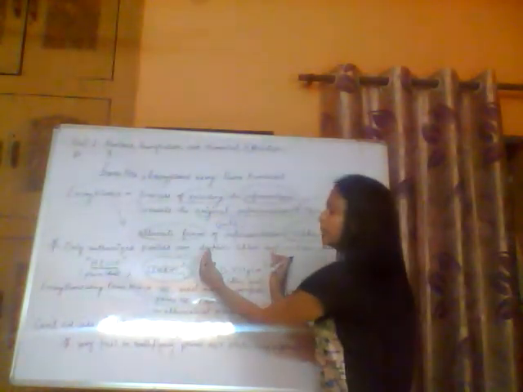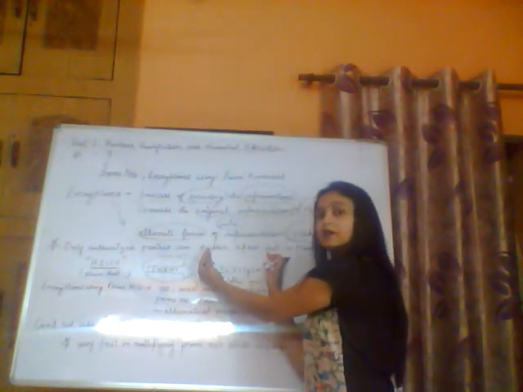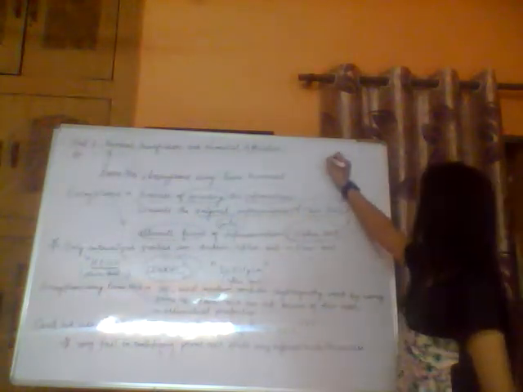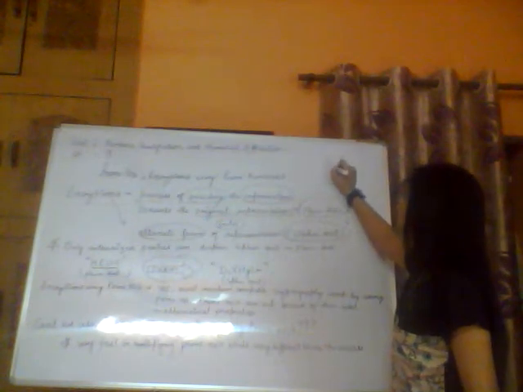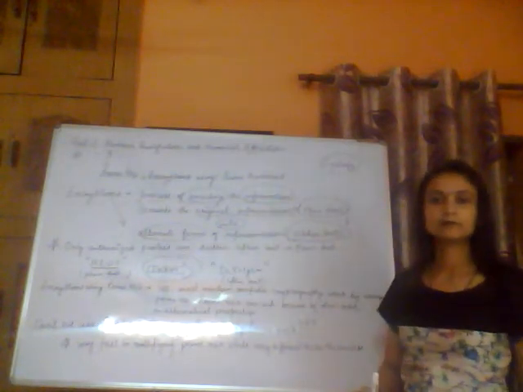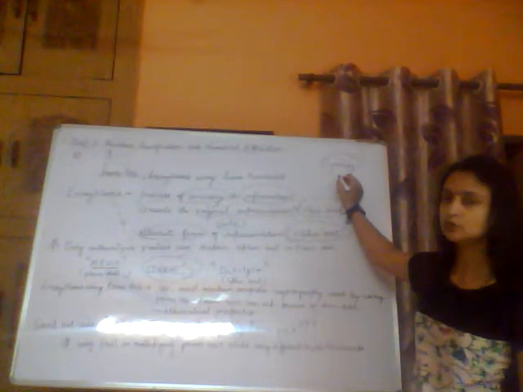If a third party gets this message, it is very hard for them to understand what has been written. For example, I have received a message Z, Y, X, M, L, P, Q. Is it possible for me to decode this? No. Why?